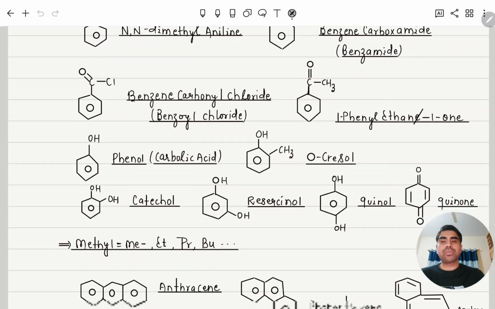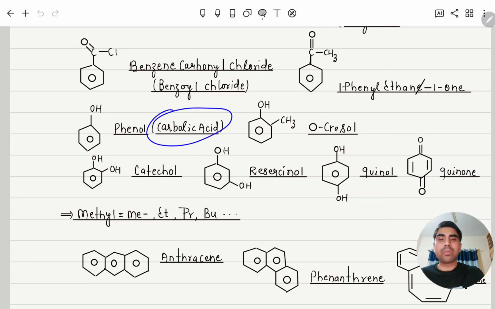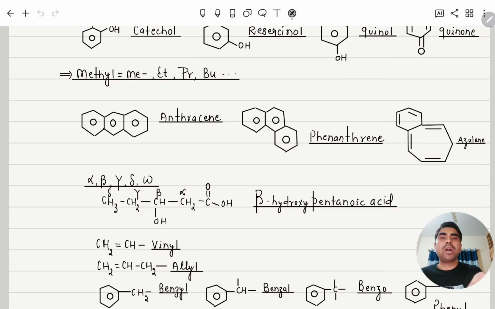Similarly, this is phenol. Phenol is also called carbolic acid. This is ortho-cresol if the methyl group is here, meta if the methyl group is here, para-cresol. With two OH, this is called catechol, resorcinol, quinol, and this is called quinone. Clear? Next, while writing prefixes of alkyl groups, for methyl we can write in short form Me, for ethyl Et, for propyl Pr, for butyl Bu.